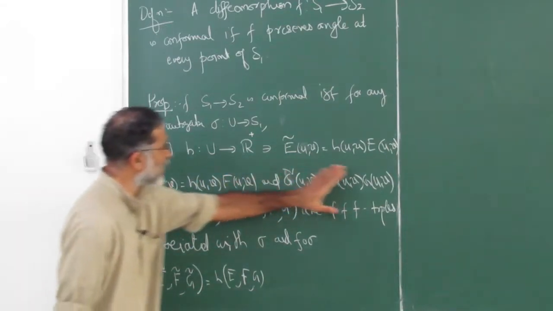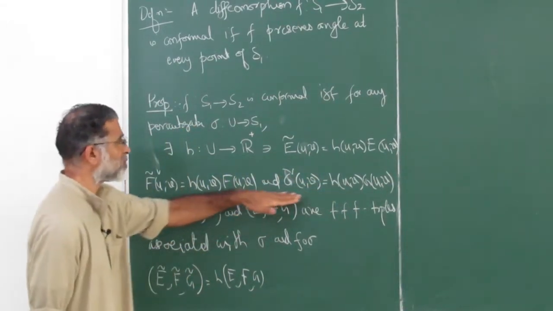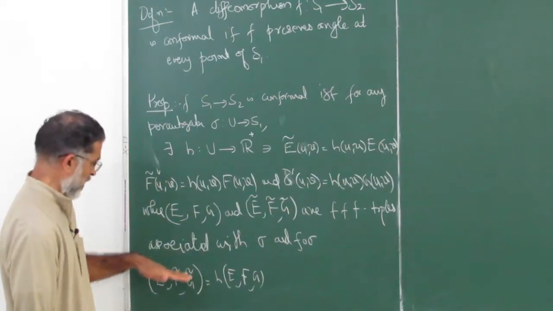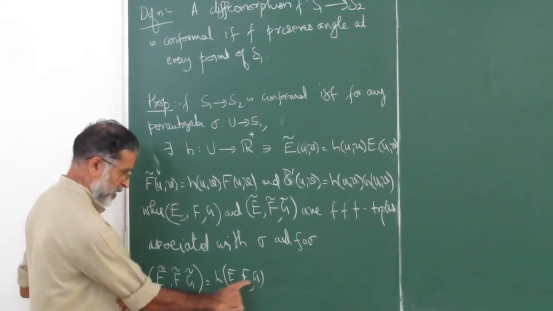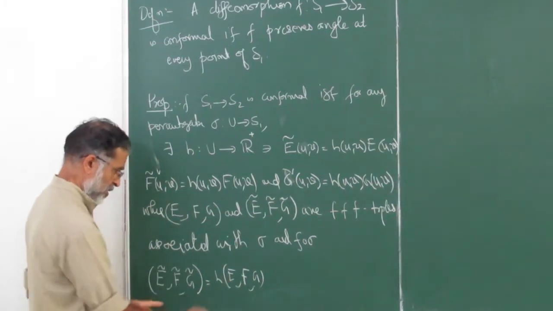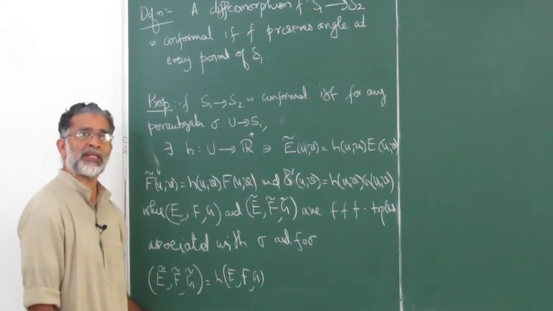I have written it in a more elaborate way, the meaning, rather than just saying that. So this is what happens. As three functions, these triple functions, these two are the same when evaluated.